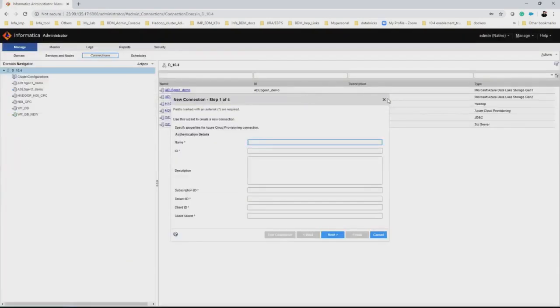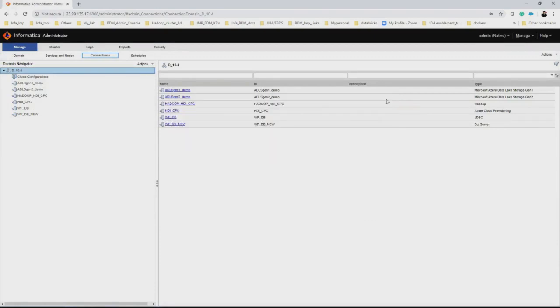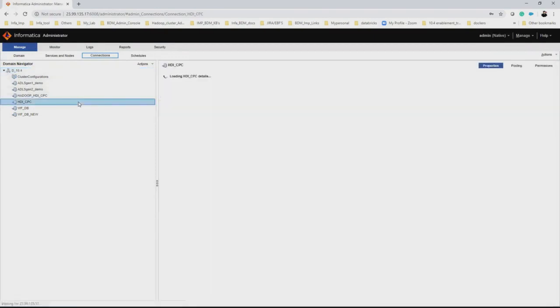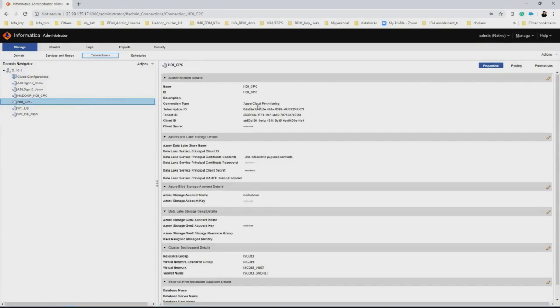Since I have already created the connection, I'm going to use that connection during the development. So this is the connection. HDI CPC is the Azure Cloud Provisioning connection which I have created. As you see, I have already specified the subscription ID, the tenant ID, and the client secret ID in order to create the Azure Cloud Provisioning connection.